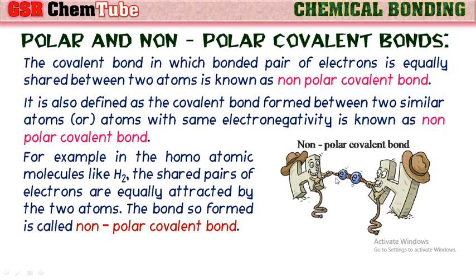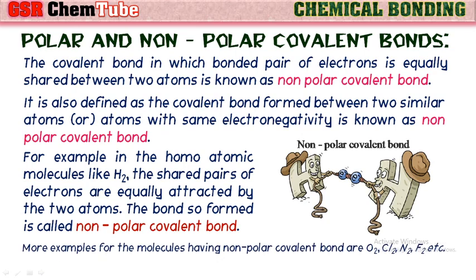This pair of electrons is pulled towards both the atoms equally, hence shared mutually or equally. Thus, there is no formation of any charges on them. That is why this bond is called non-polar. Here, polar means charge. As there is no charge formation, this bond is called a non-polar covalent bond.